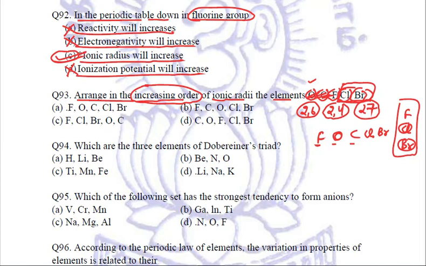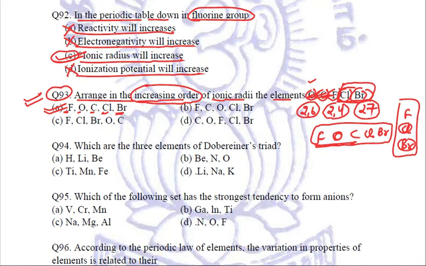So this is our actual arrangement as per the increasing order, and this arrangement has been given in option A. First fluorine, then oxygen, then carbon as we have seen here, then chlorine and then bromine. This is a very nice question.